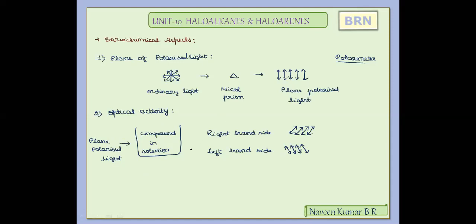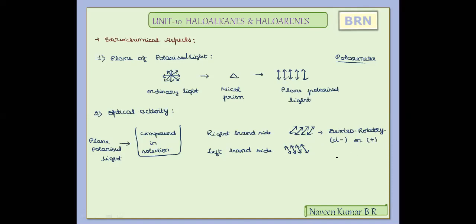Those compounds which will rotate the plane polarized light towards the right hand side are called dextro-rotatory compounds. To indicate that, the symbol used is D followed by a hyphen with the name of the compound, which indicates it is a dextrorotatory compound, or it is indicated by the symbol plus.